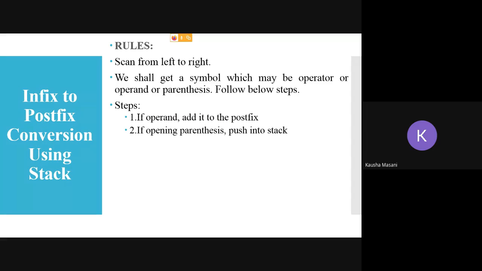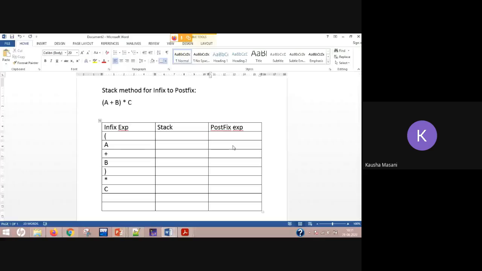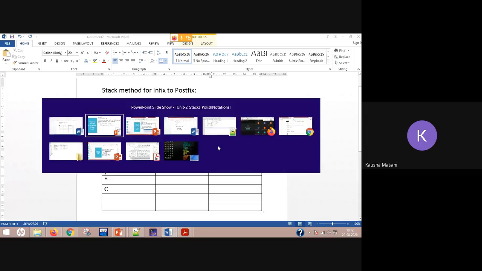If it is an opening parenthesis, you are going to push it into the stack. Push means insertion, right? So here the first element which is scanned is the opening parenthesis, so you are going to push it inside the stack. Nothing to be done here. Now in the second iteration, you come across an operand, so the stack remains as it is. We know the rule for the operand: you add it into your expression directly. So A.